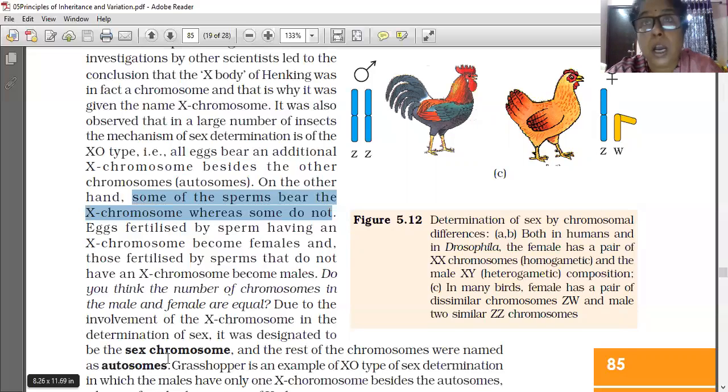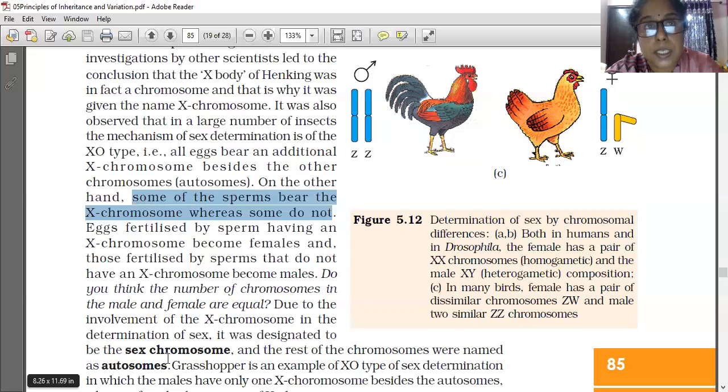Two types of sperms are there in insects. Which one is not having the X chromosome can be mentioned as 0, and which one is having the X chromosome can be mentioned as X. Understood or not?